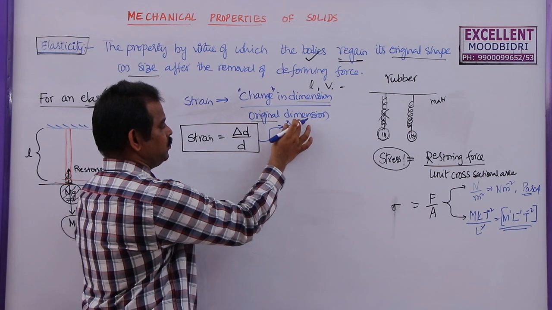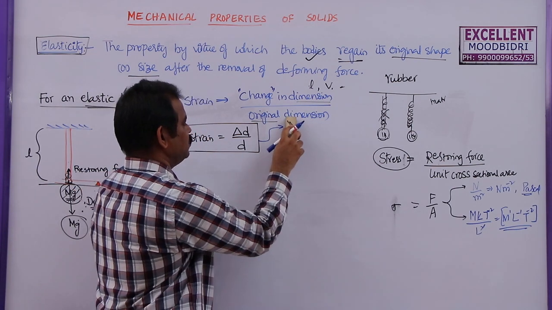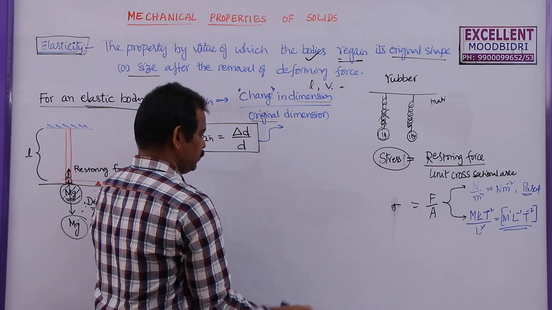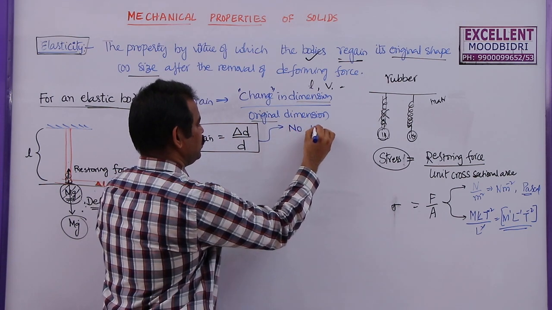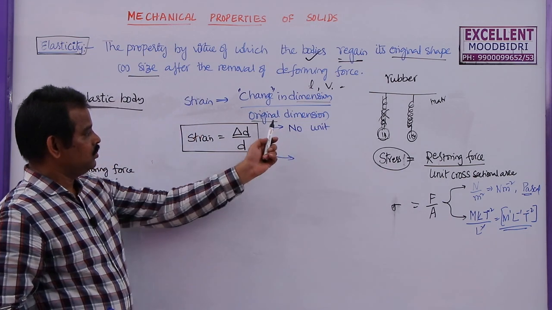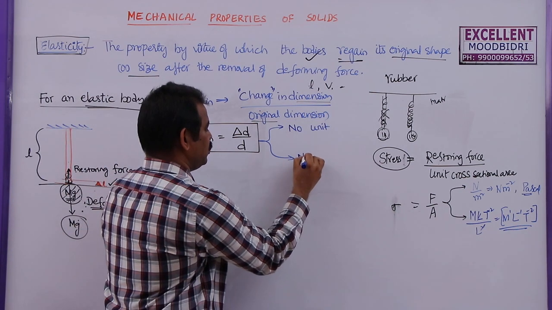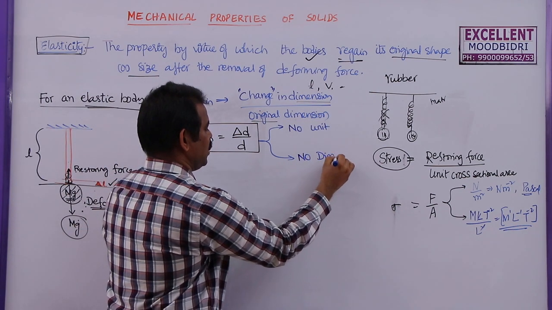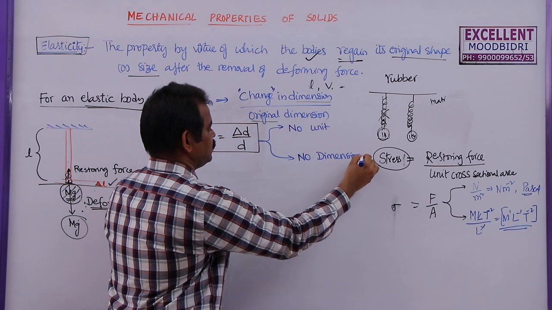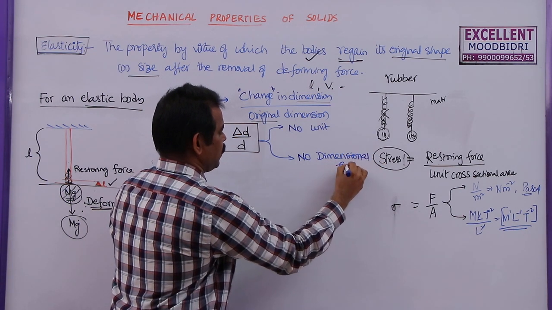Both are similar quantities, so it has no SI unit. Strain has no unit. Similarly, the dimension formula also: change in length is L, original length is L, L by L, so no dimensions or dimension formula. So strain is a physical quantity which has no unit and no dimension formula.